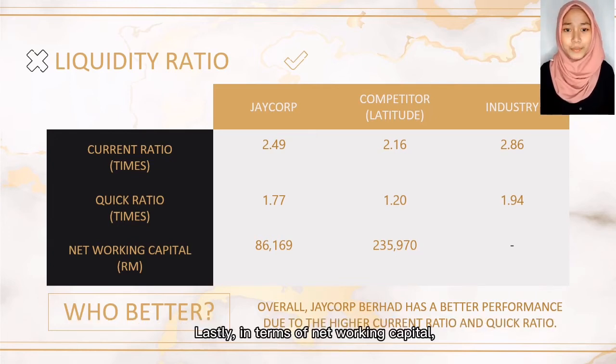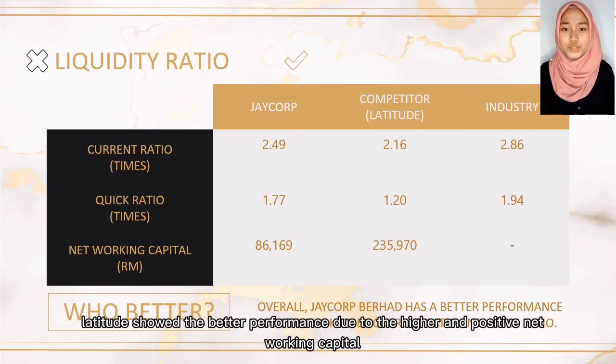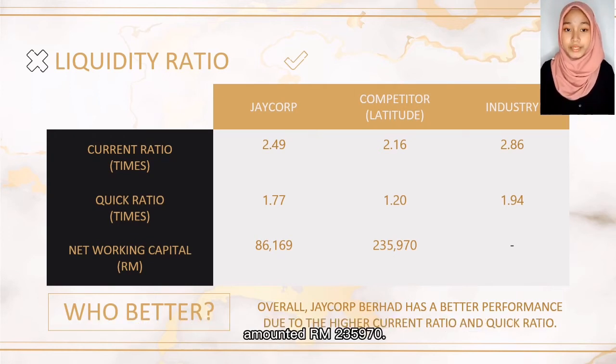Lastly, in terms of net working capital, Latitude showed the better performance due to higher and positive net working capital amount 235,970 ringgit Malaysia. Higher net working capital indicates the company has more liquid and more ability to meet its short-term obligation.